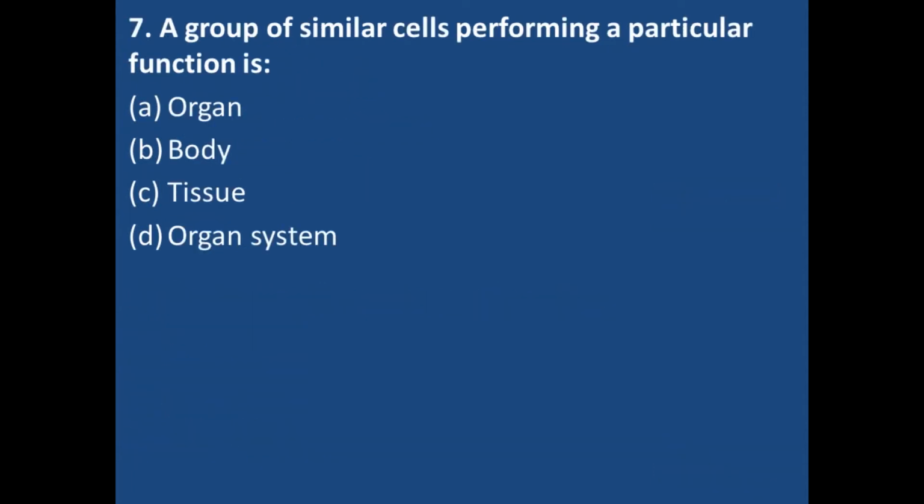A group of similar cells performing a particular function is organ, body, tissue, organ system. Yes, group of similar cells which perform a particular function. The answer is yes, option number C, the tissues. Tissues are the group of similar cells and they perform a particular function.